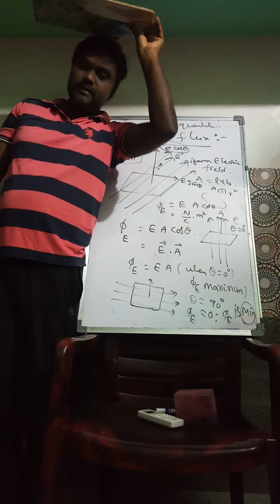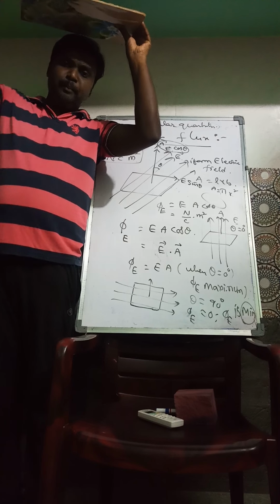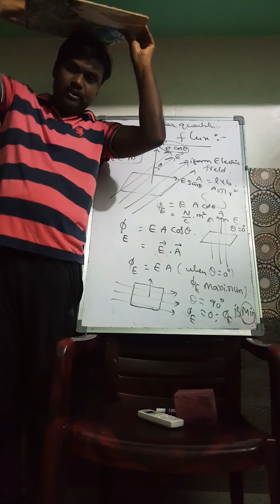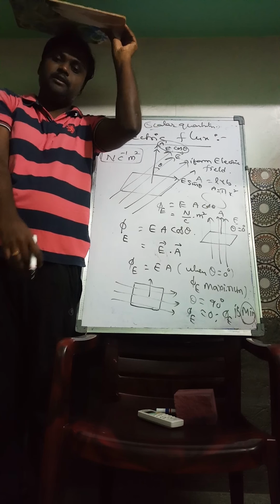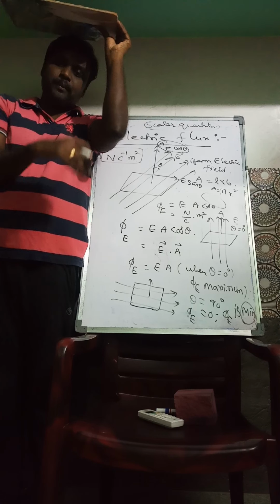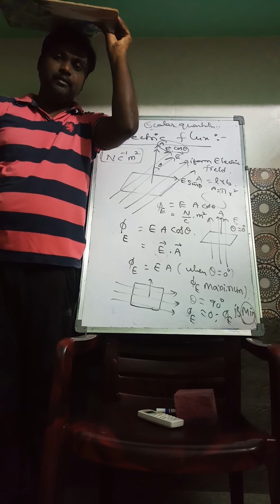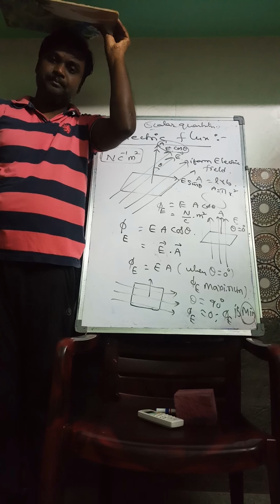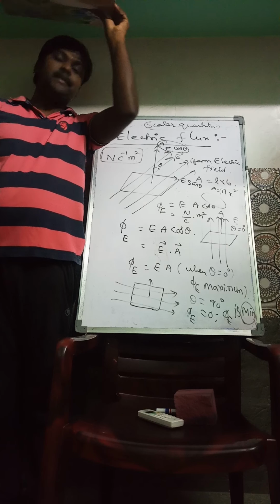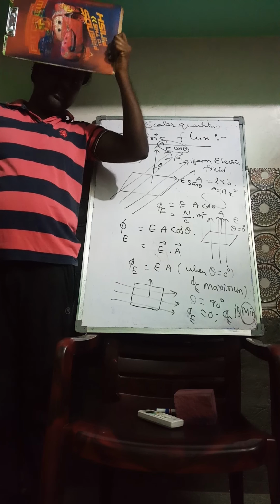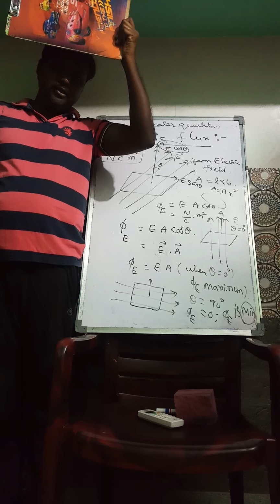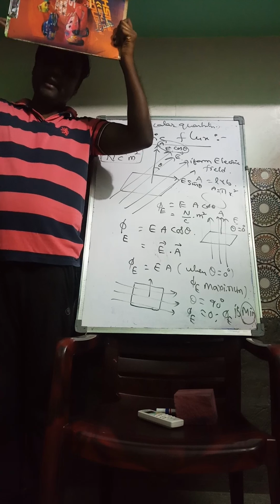If you keep it like this, the majority of the raindrops will be intercepted by it, so you will be prevented from getting wet. Instead, if you keep it like this, can you keep the plank like this on your head? No, the rain will get through.